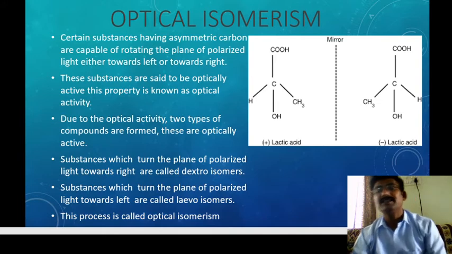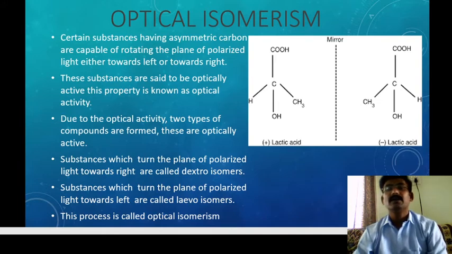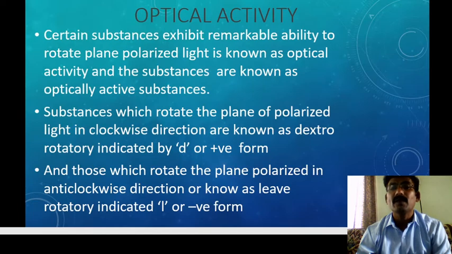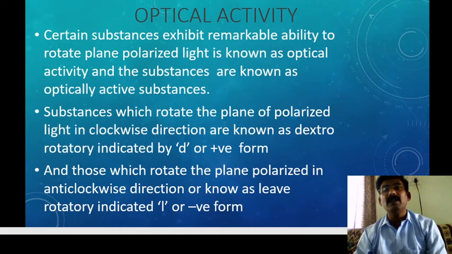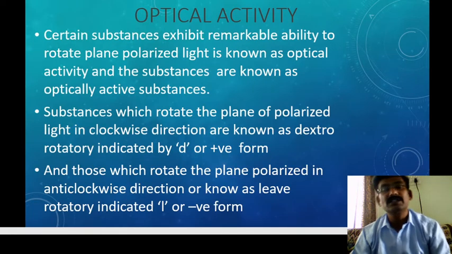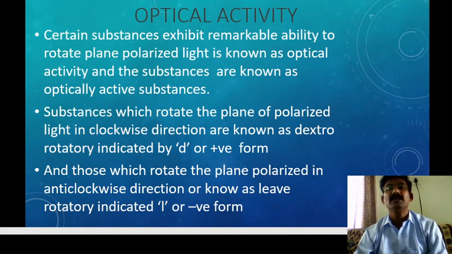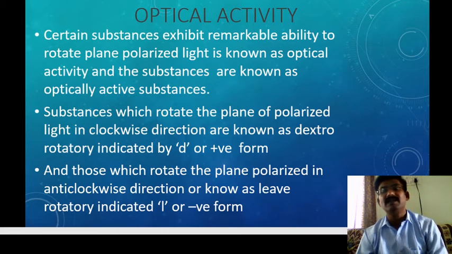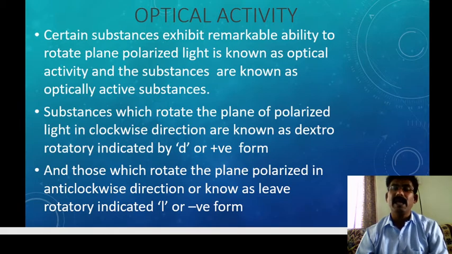Take the same example and write a few points. Similarly, if they ask what is meant by optical activity, the definition and example are the same. Optical activity means rotating plane polarized light towards the right side and towards the left side, the D form and the L form.